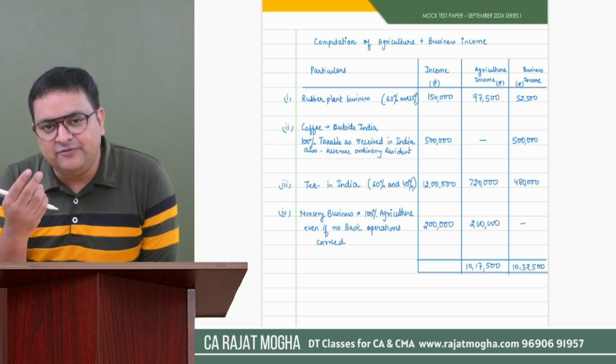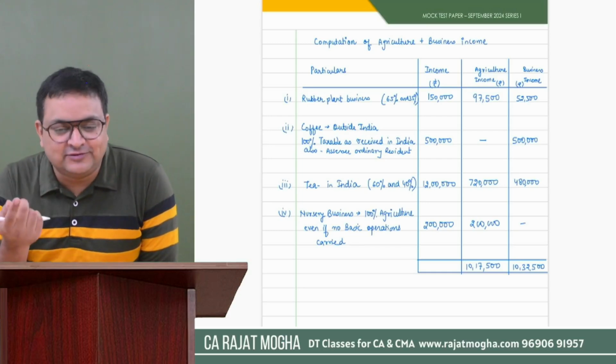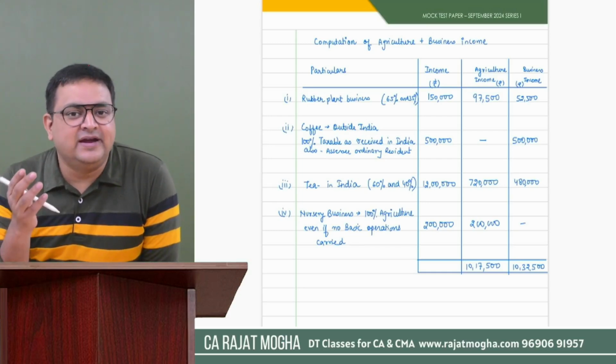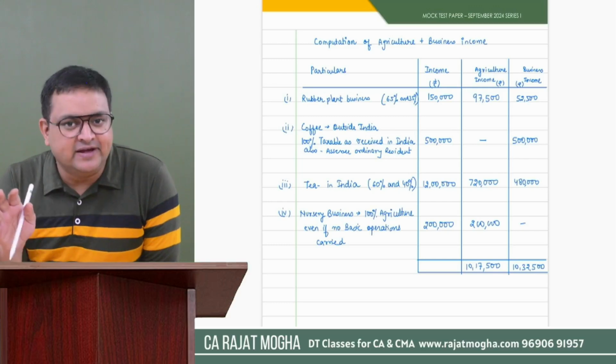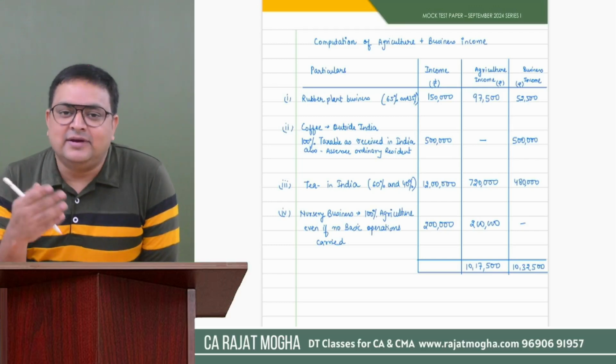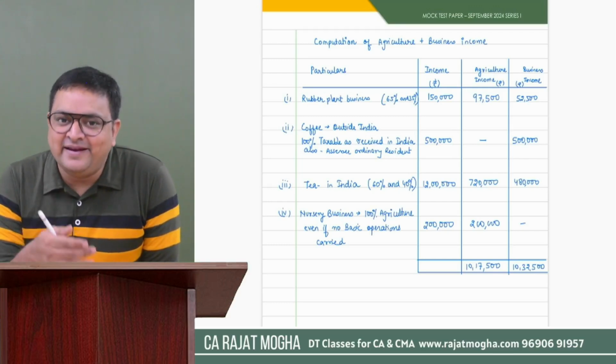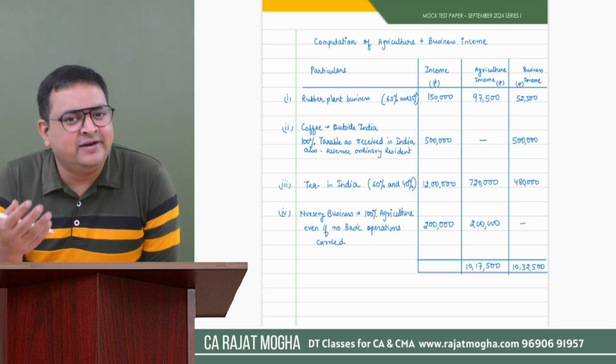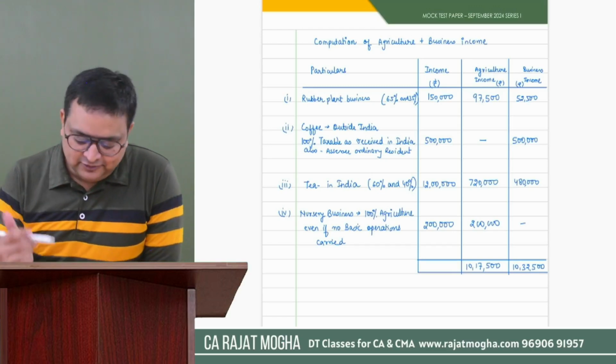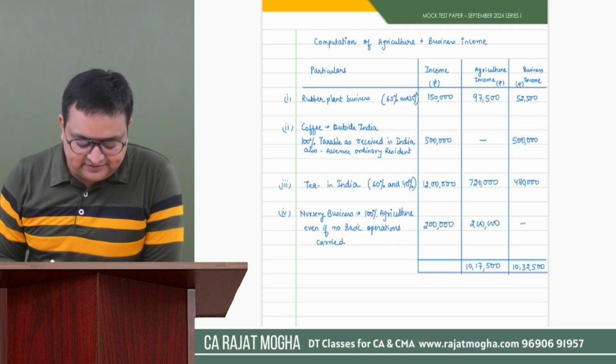So here, in fact, two things are getting satisfied. First of all, this 100% income is getting received in India, so anyways it would be taxable. Moreover, the assessee here is an ordinary resident, and we understand that for an ordinary resident, the global income is taxable. So that is the reason this income is 100% taxable.